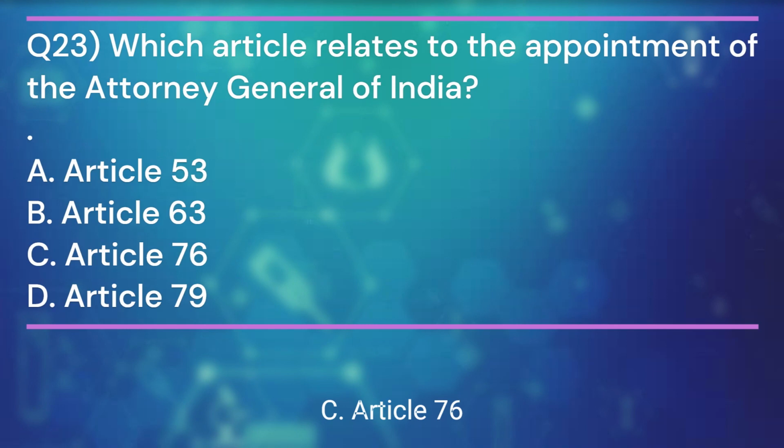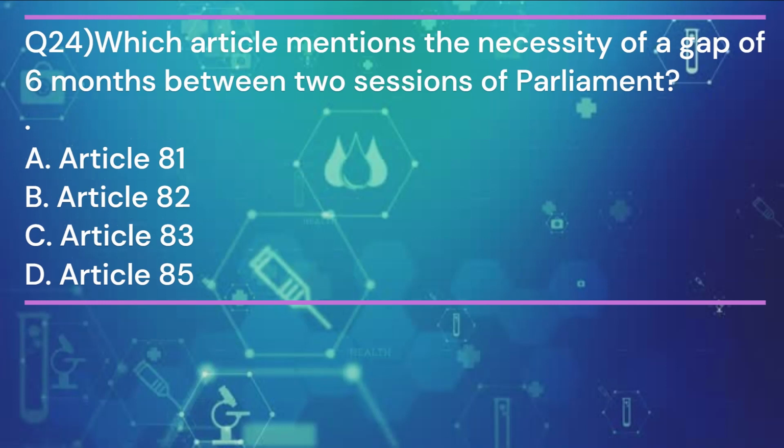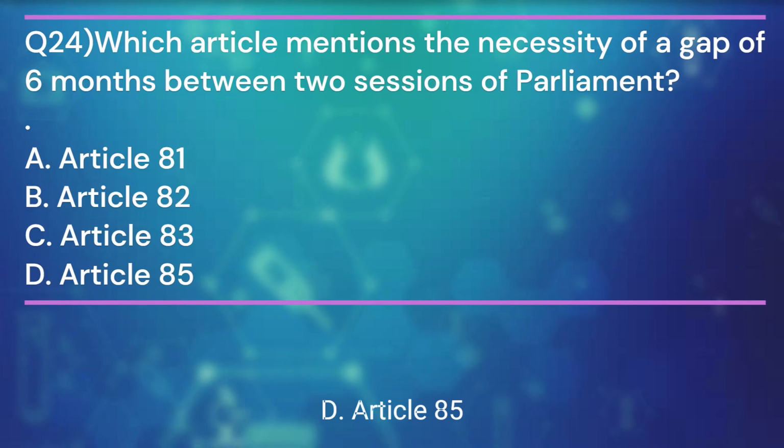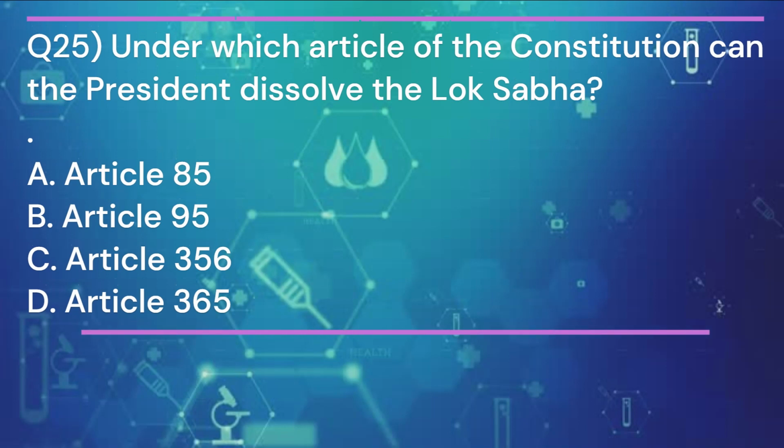Article 76. Question 24. Which article mentions the necessity of a gap of 6 months between two sessions of Parliament? And the answer is D. Article 85. Question 25. Under which article of the Constitution can the President dissolve the Lok Sabha? And the answer is A.